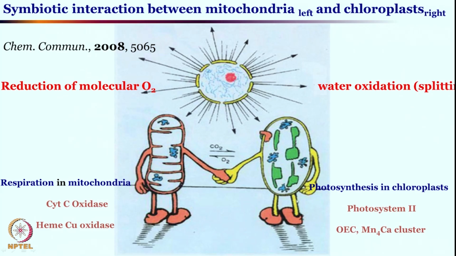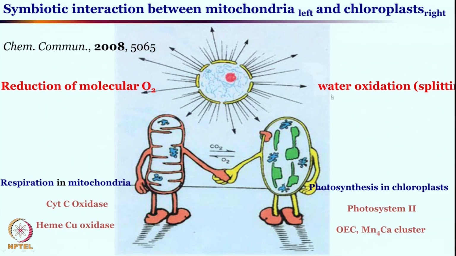On the other hand, in chloroplast, in plants, we have photosynthesis where you have photosystem 2, the oxygen evolving complex, which we will see in a moment. A manganese 4 calcium cluster will be involved in the water oxidation.